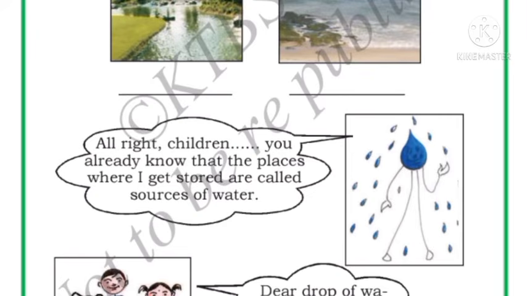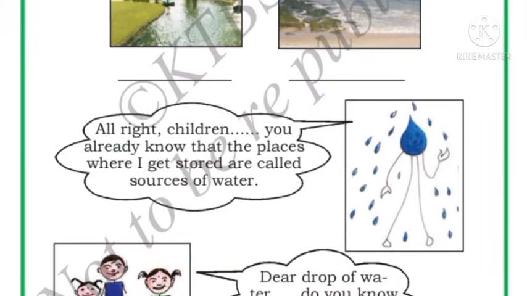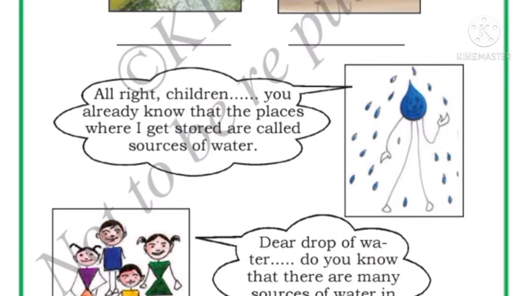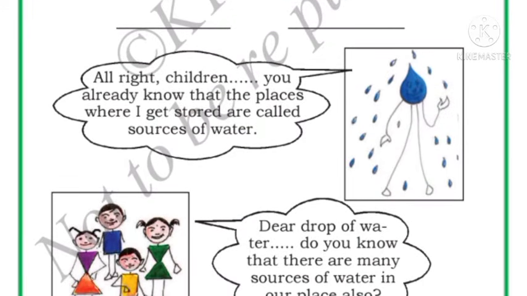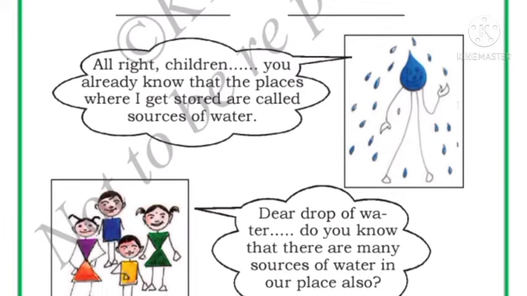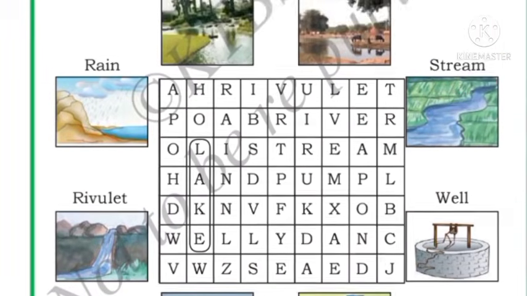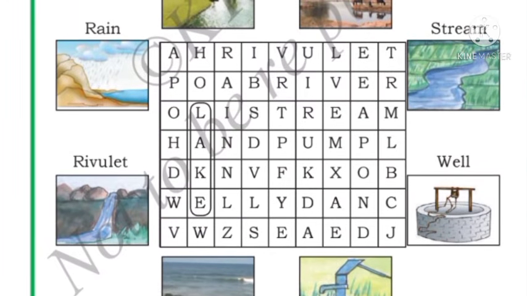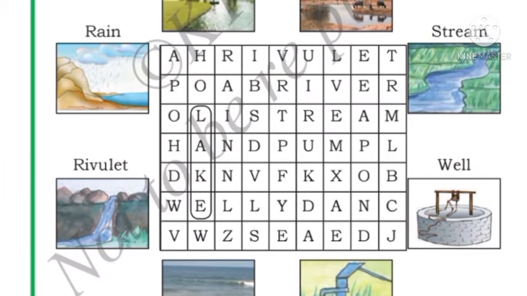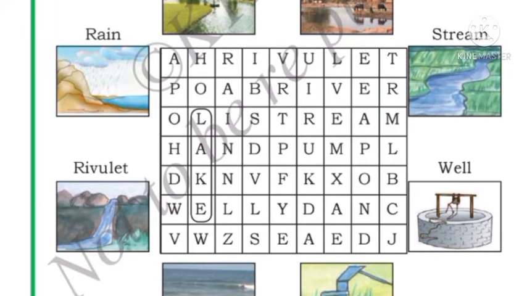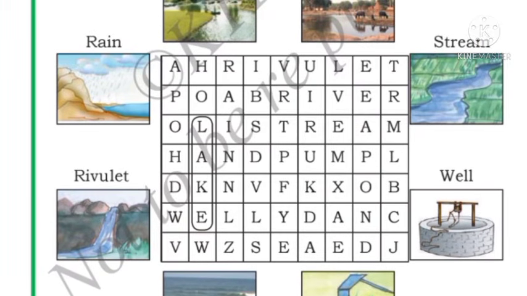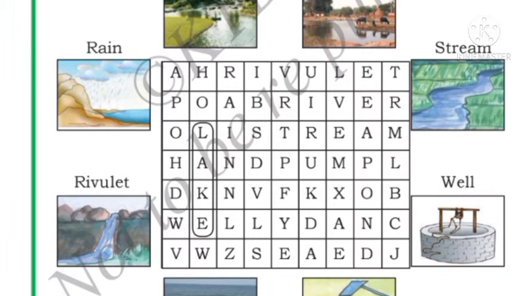Okay, so the children are telling, dear drop of water, do you know that there are many sources of water in our place also? So the drop of water is giving one activity to the children. Children, the names of the sources of water are hidden in the word grid given below. Identify them. See here children, the names of the sources of water are hidden here. You need to identify this.